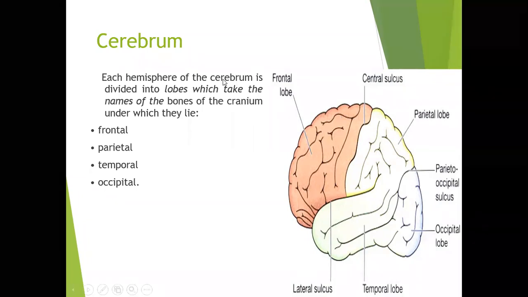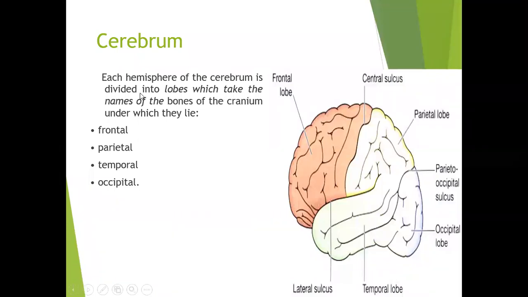Each hemisphere is divided into lobes which take the name of the cranial bone under which they lie. There are different cranial bones which form the skull, and deep to them, lobes with similar names lie under those bones.